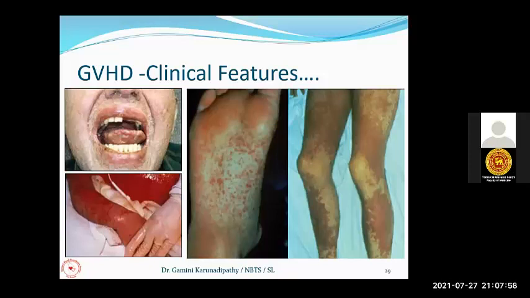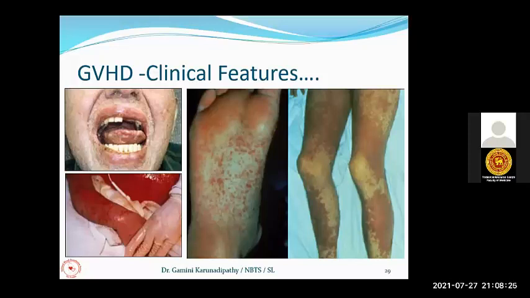Usually, in a patient who is immunocompetent, whose immune system is okay, these viable lymphocytes will be removed from the circulation after destruction by the immune system. Our immune system is there to look after these foreign lymphocytes. Before they get engrafted in the bone marrow, it will immunologically destroy them.